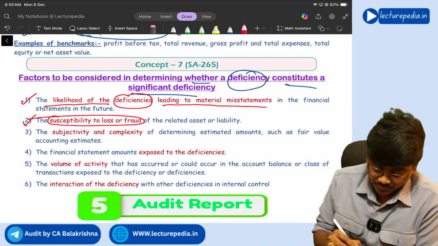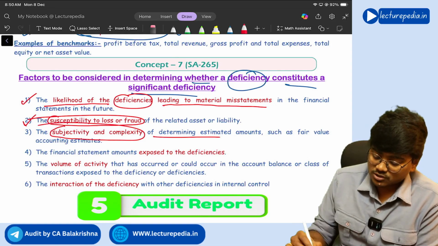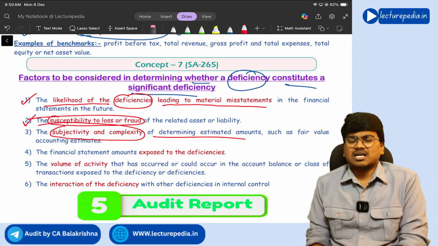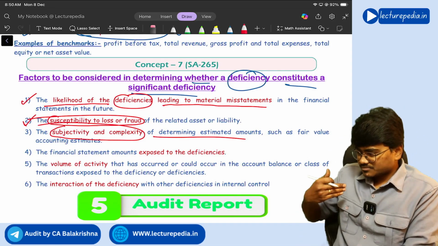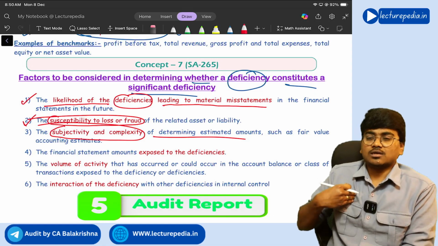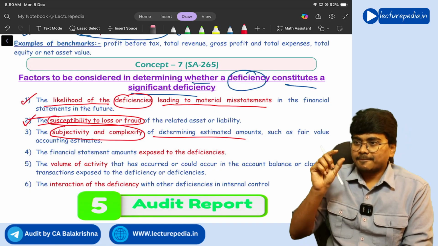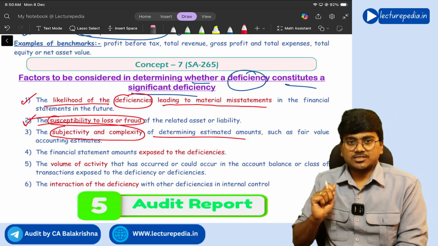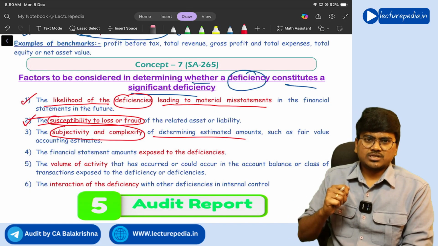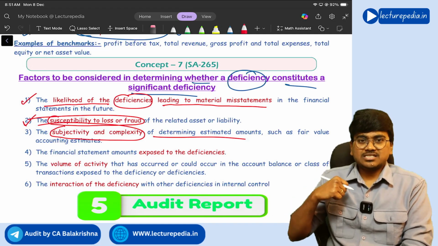in the internal control. Next, subjectivity and complexity of determining estimated amounts. Subjectivity means emotions of a person. Okay, so subjectivity means, let's say for example, provision for doubtful debts. While making a provision for doubtful debts, subjectivity is involved.